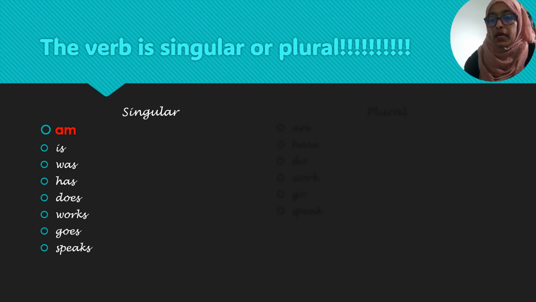All the other verbs have a similarity. They have one common thing among all of them, but am doesn't have that. And also you don't have to think about am a lot because am is a verb which only goes with first person I. There is no other subject which takes am.